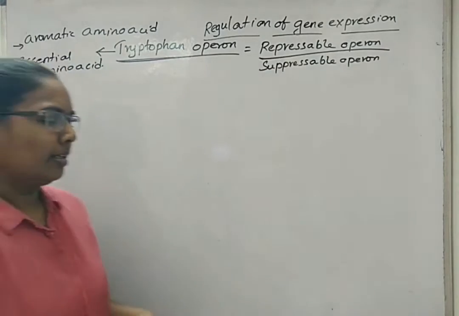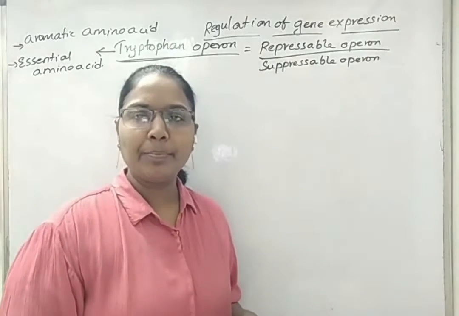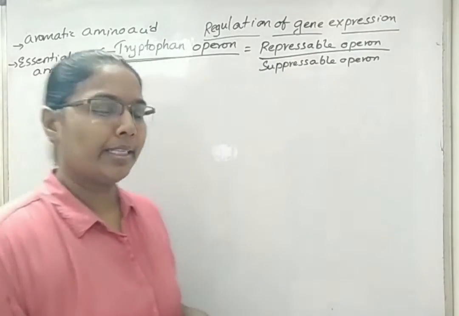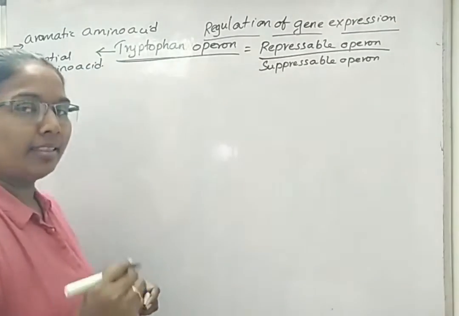This tryptophan is used in synthesis or preparation of melatonin pigment and serotonin pigment. It is also used in synthesis of vitamin B3.